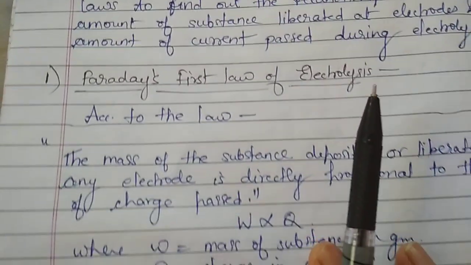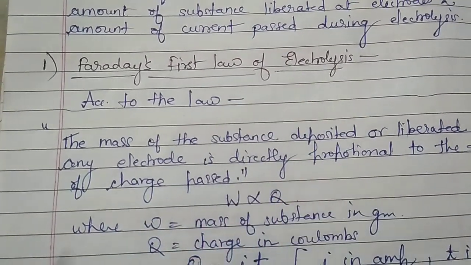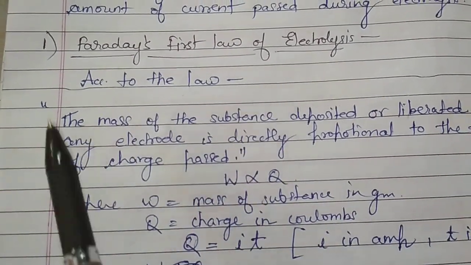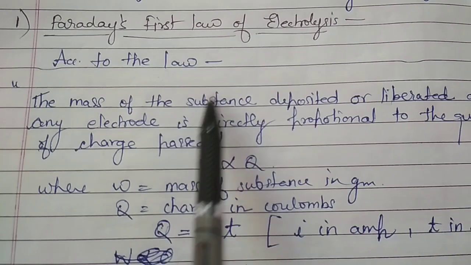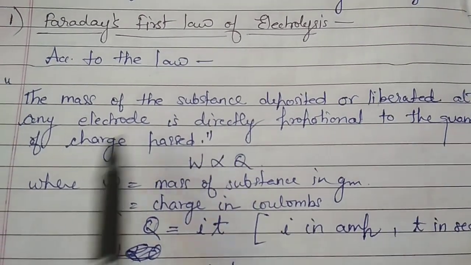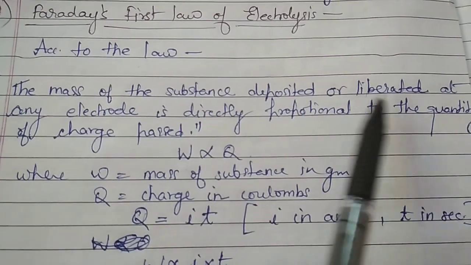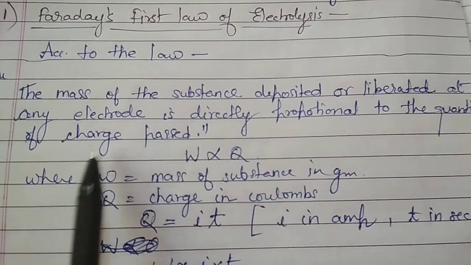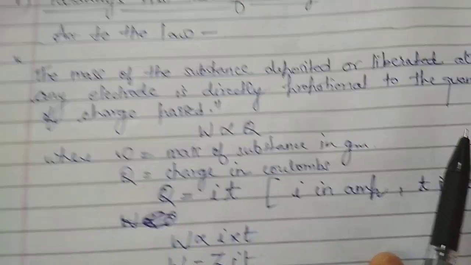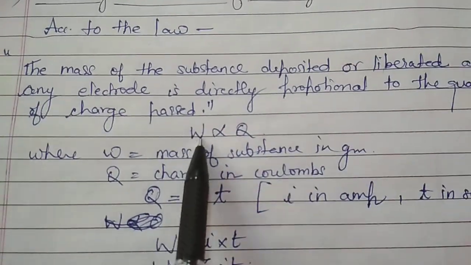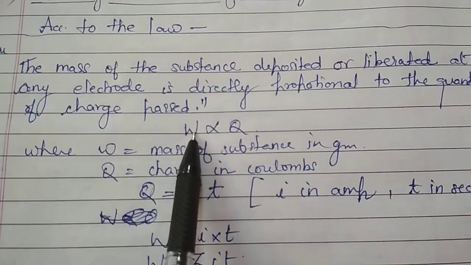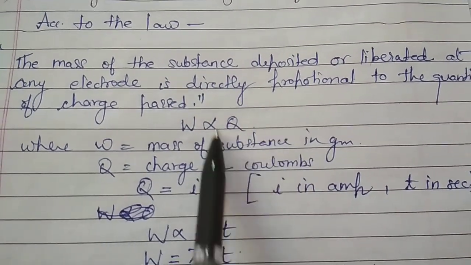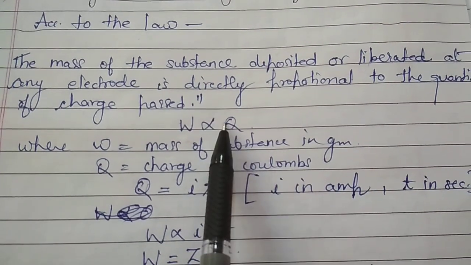So let's see Faraday's first law of electrolysis. What is the first law of Faraday? According to this law, the mass of the substance deposited or liberated at any electrode is directly proportional to the quantity of charge passed. The mass deposited or liberated is directly proportional to the charge passed to the electrolytic cell.